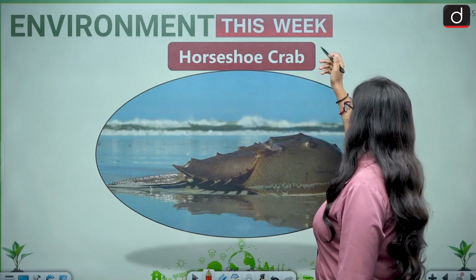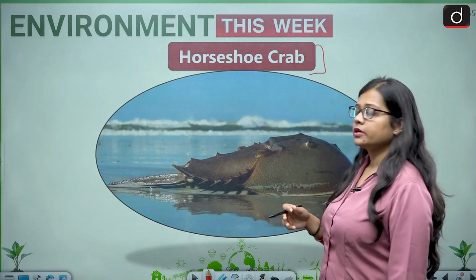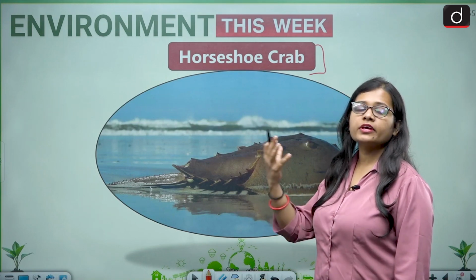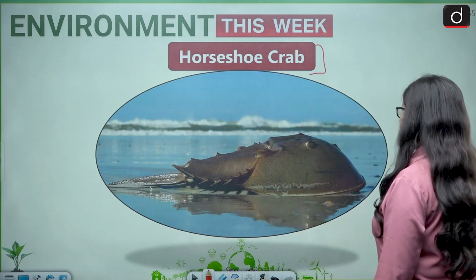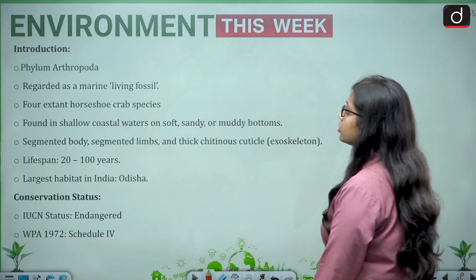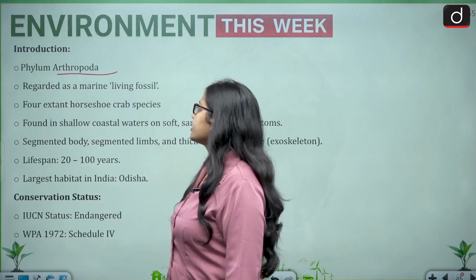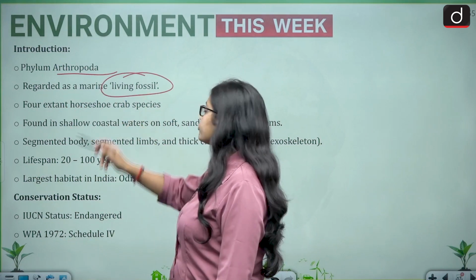Next comes the horseshoe crab. It is a crab which looks like a horseshoe, and that is why the name horseshoe crab has been given. The horseshoe crab belongs to the phylum Arthropoda, and it is also regarded as a marine living fossil.